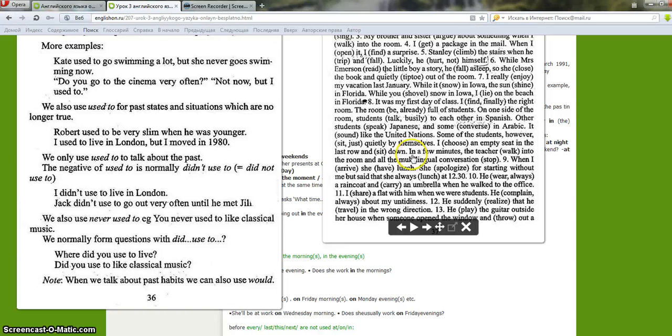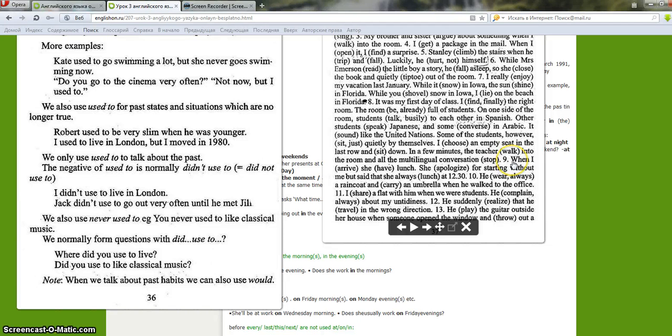Some of the students, however, were sitting quietly by themselves. An action in progress in the past when other people were talking. I chose an empty seat in the last row and sat down. "Chose" is a short action, and "sat down" the same. In a few minutes, the teacher walked into the room and all the multilingual conversation stopped. The action, a short action, he entered, and the next, stopped. It's a chain of events.